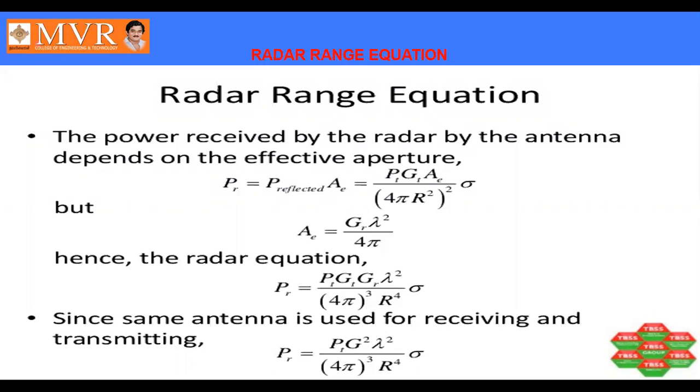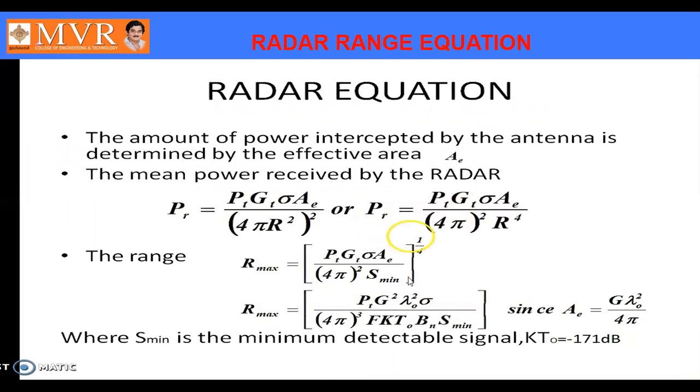After that, we need to consider the receiving section. The power received by the radar antenna depends on the antenna aperture. That is, the power received is equal to Pt into Gt into sigma into A divided by 4 pi whole square. After substituting the radar antenna aperture, we get the radar range R maximum equal to Pt into Gt into sigma into Ae divided by 4 pi whole square into S minimum, and we need the entire equation in terms of R maximum. So the value goes to the other side, and the power becomes 1 by 4.